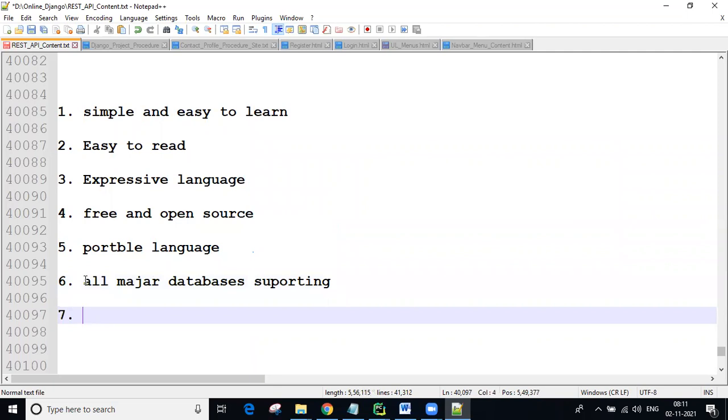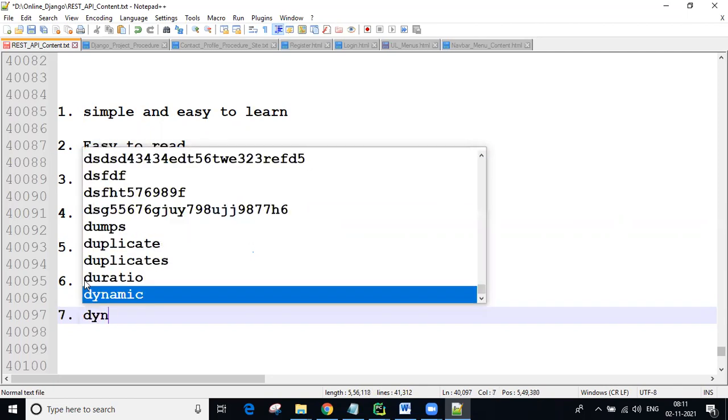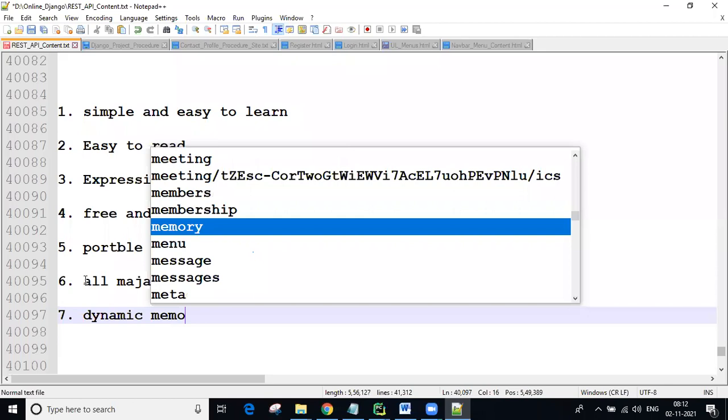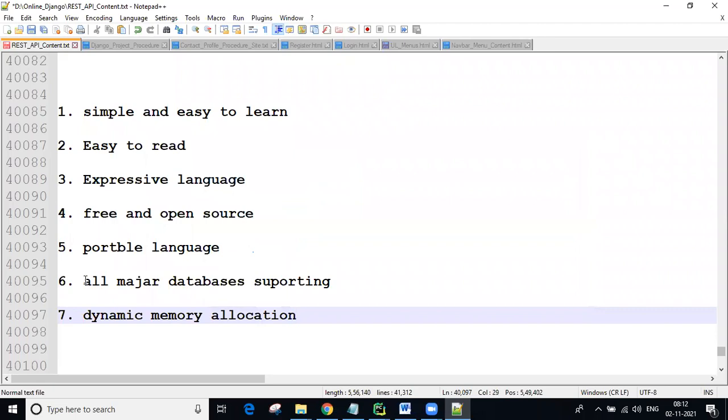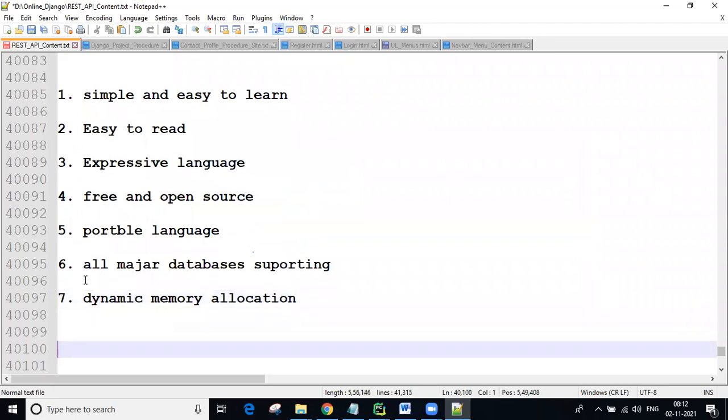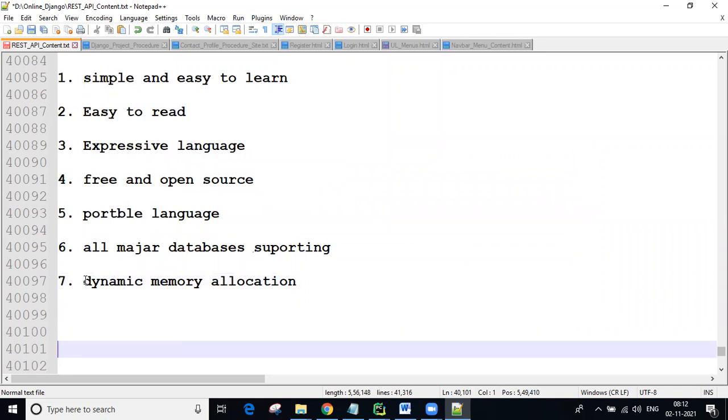Okay, now this is one important point guys. Python provides dynamic memory allocation. So what does dynamic memory allocation mean? This is also an interview question guys: is Python a dynamic memory language, or does Python provide dynamic memory types or static memory types? Java is a static memory type.